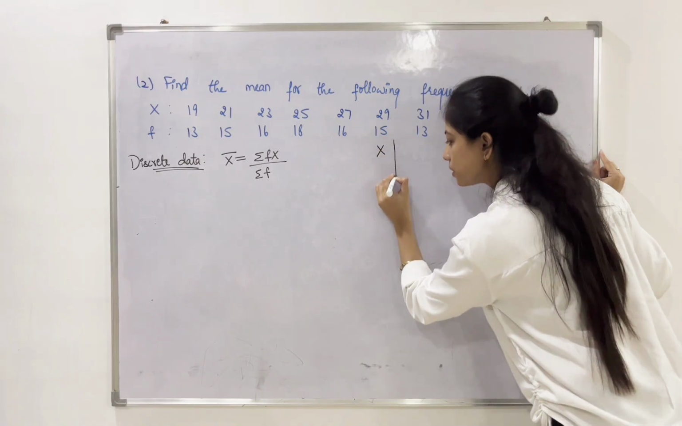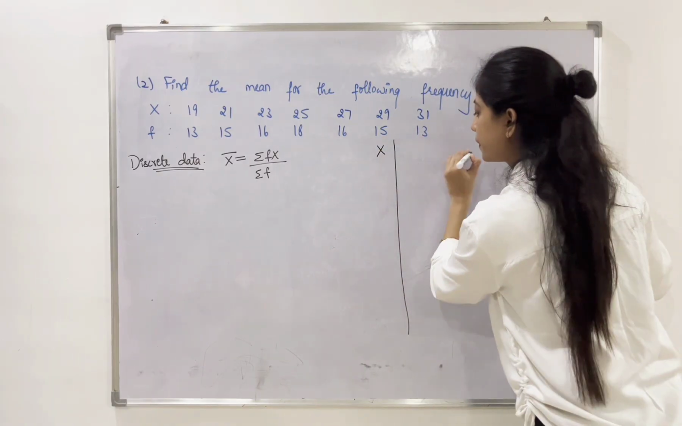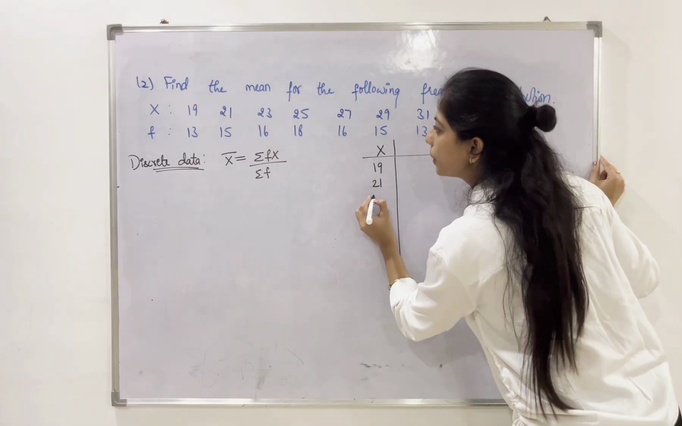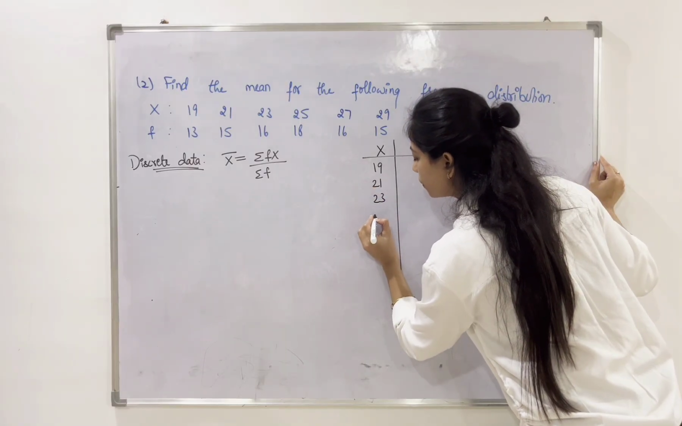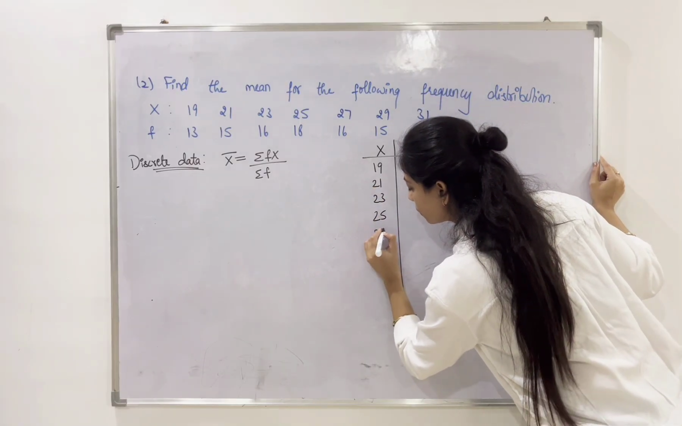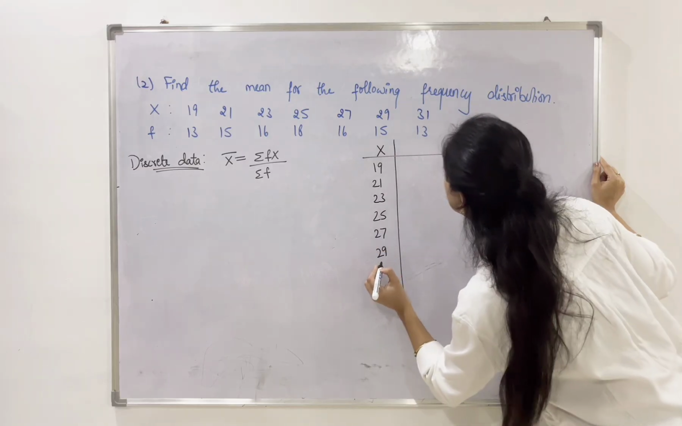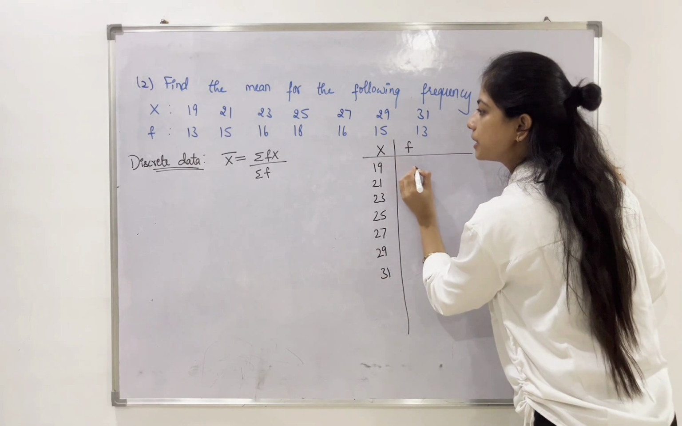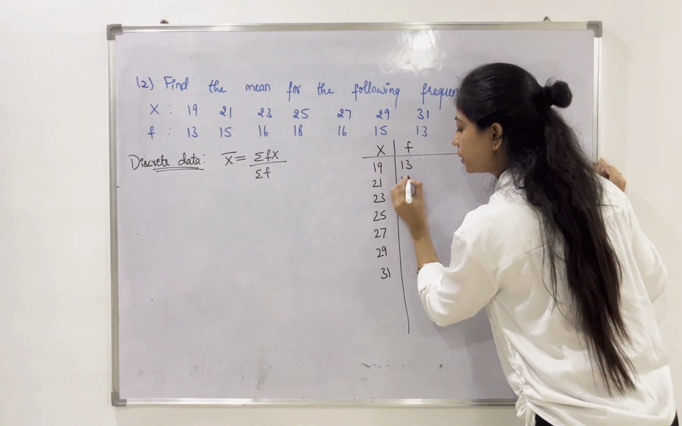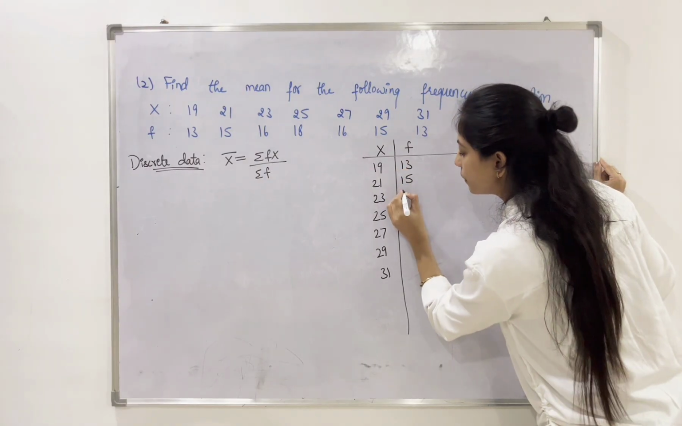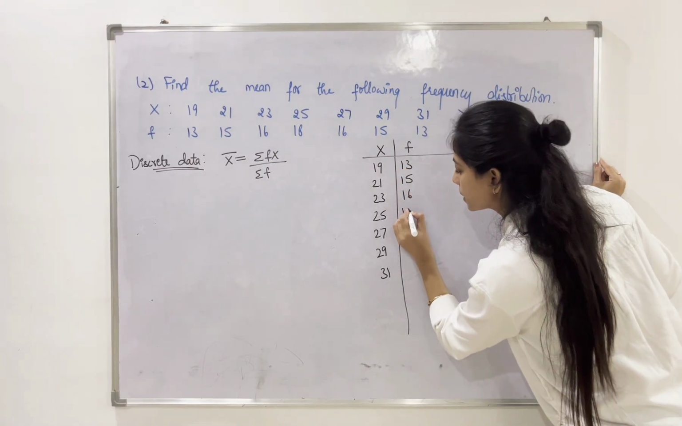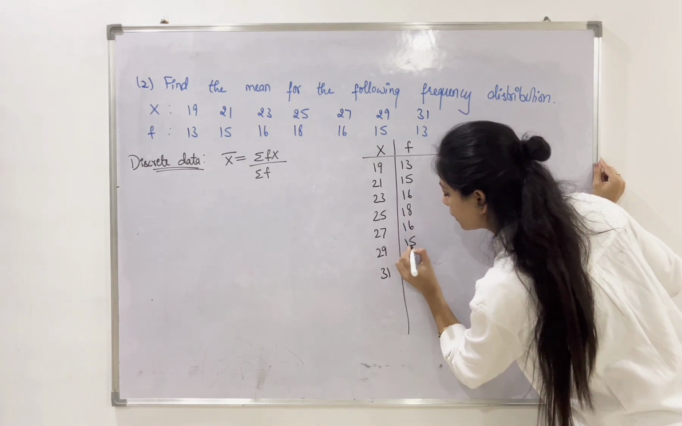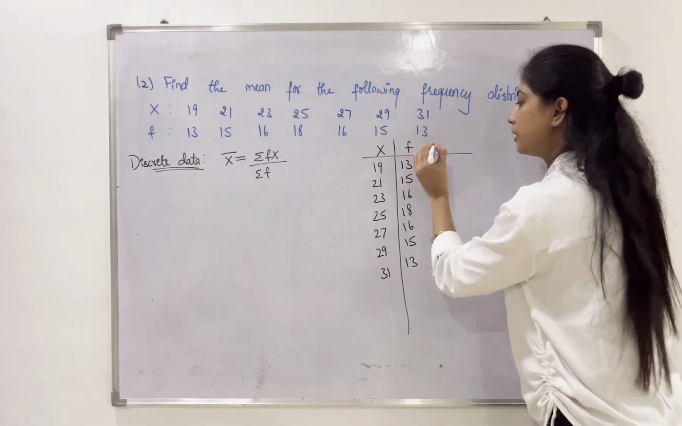X values: 19, 21, 23, 25, 27, 29 and 31. Frequencies: 13, 15, 16, 18, 16, 15 and 30.